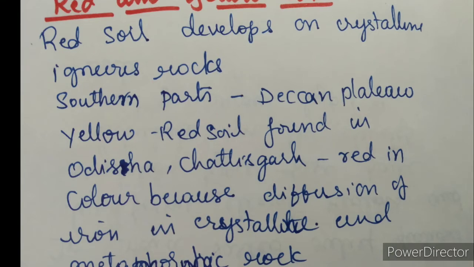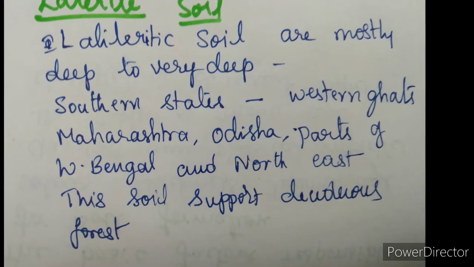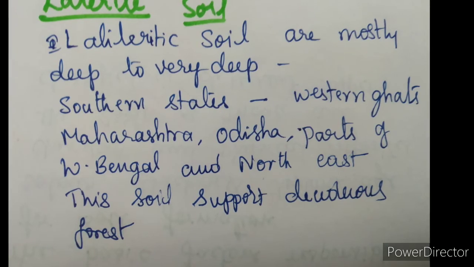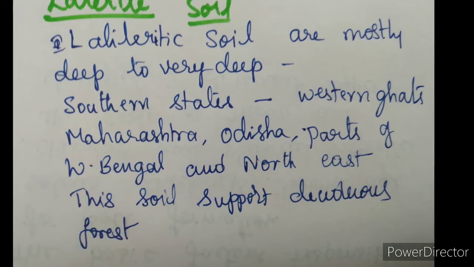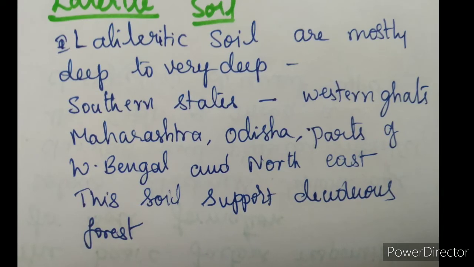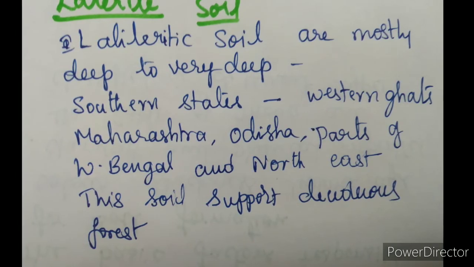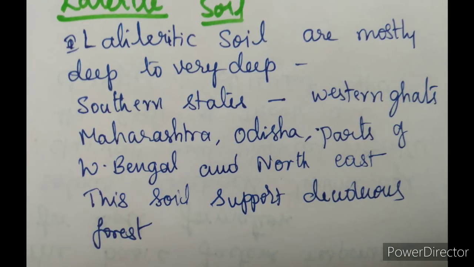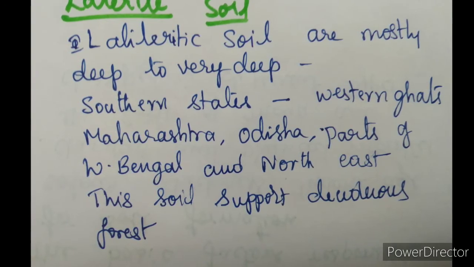See, laterite soil has been derived from the Latin word later, meaning brick. So it develops in the tropical, subtropical climate. The climate is wet and dry. The soil results from intense leaching due to the heavy rain. Where they get heavy rain, the soil is leached, and the soil is deep to very deep. That means landslides may happen because of the heavy rains, as we already learnt even in Coorg, even in some parts of the hilly areas, right? In the same way, this soil sometimes may be affected by the landscape.